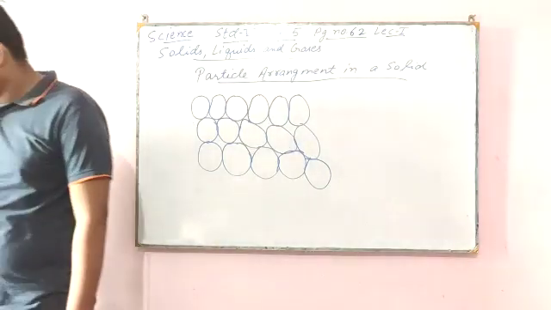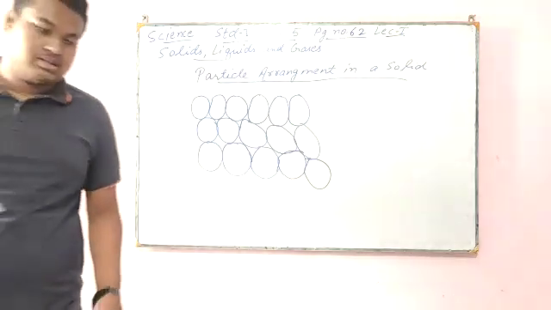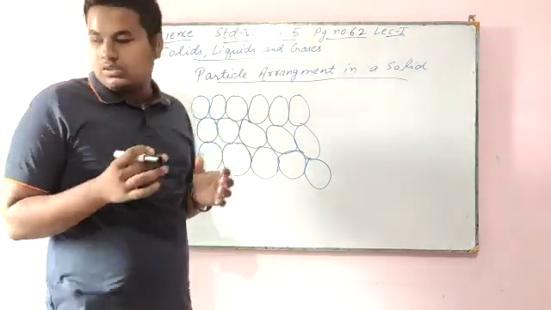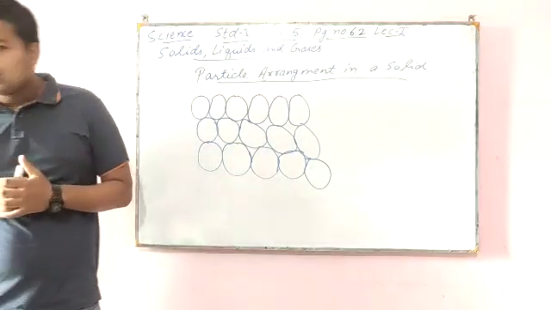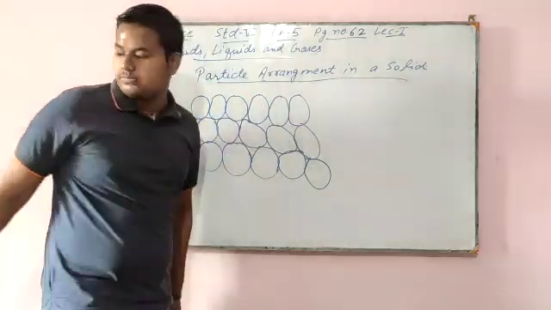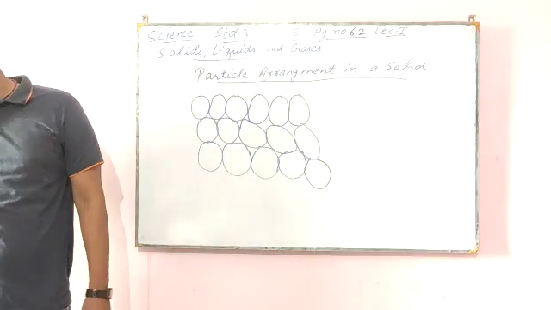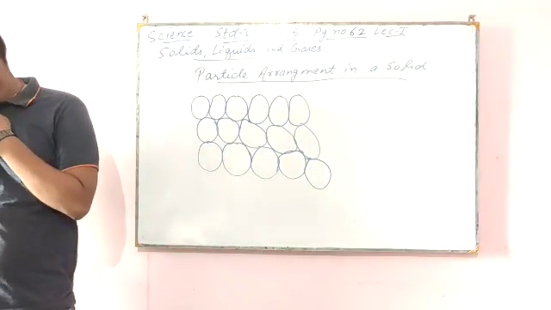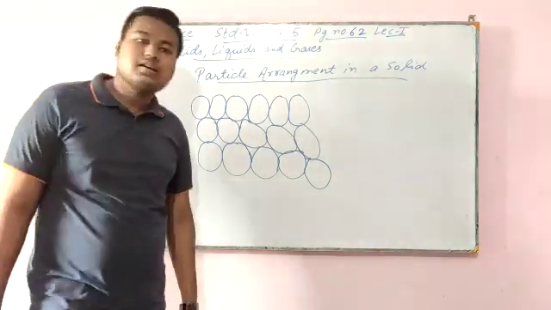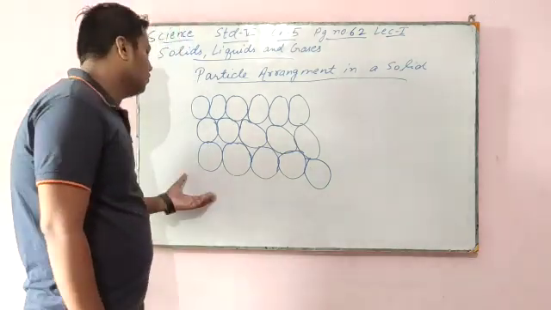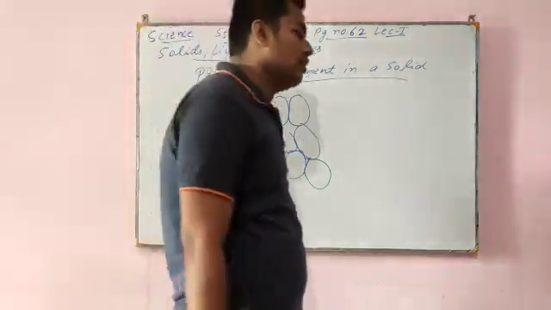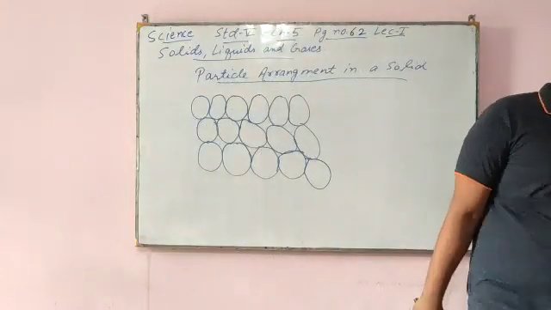Now, solids have strong interparticle attraction, which means they attract their particles very tightly. As a result, the particles in solids cannot move away from each other. This is why solids have a unique shape and are incompressible, due to the force of attraction and very little space.